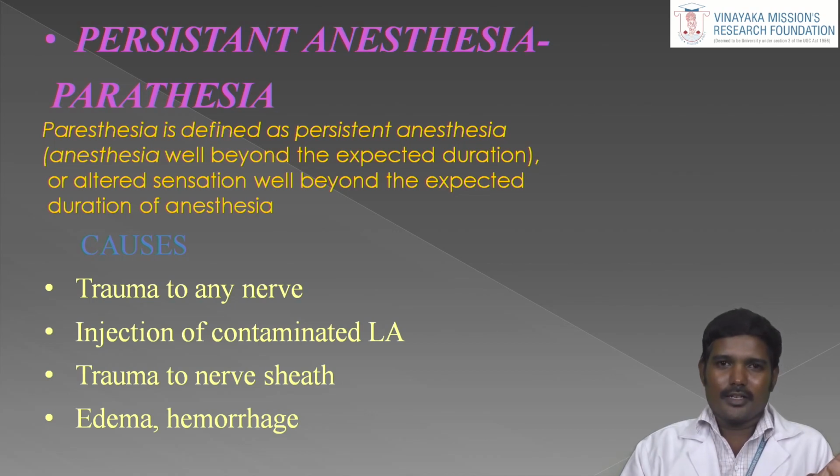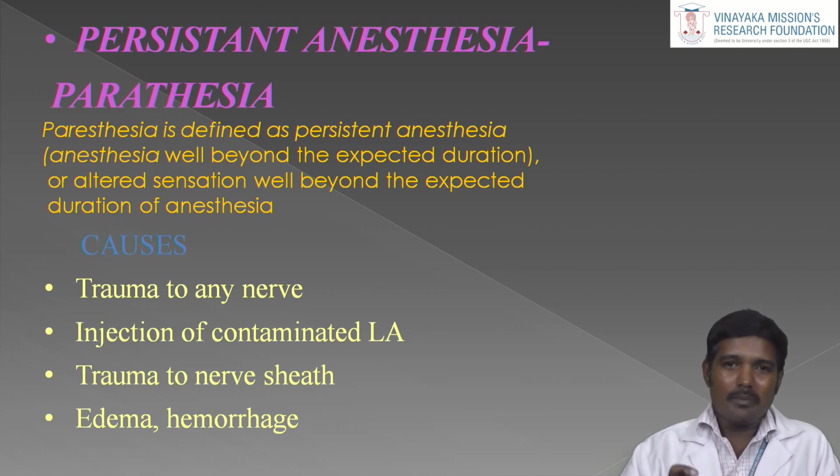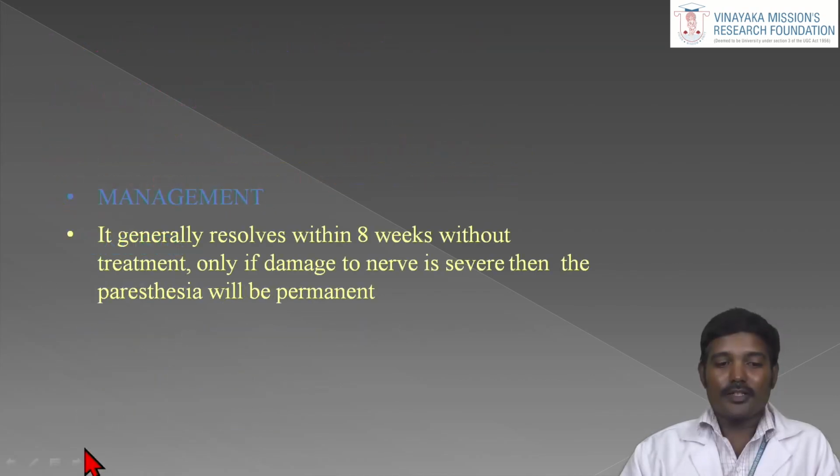So our aim is targeting the nerve, but sometimes our needle hits not only the nerve, sometimes it hits the vessels. Bleeding from the vessels causes edema and local hemorrhage. These things cause compression of the nerve in that small space, causing paresthesia. So how to manage this?